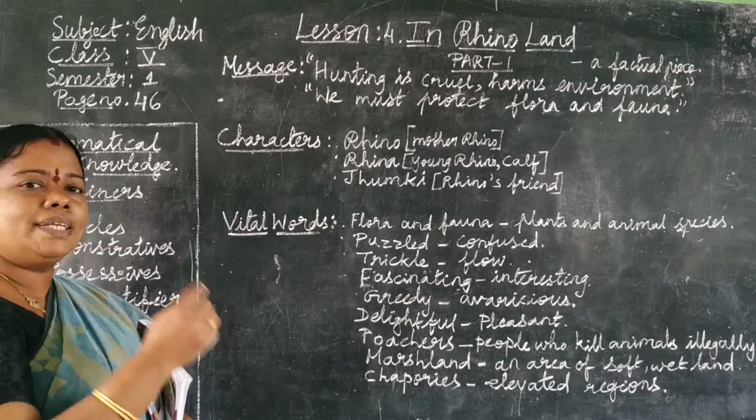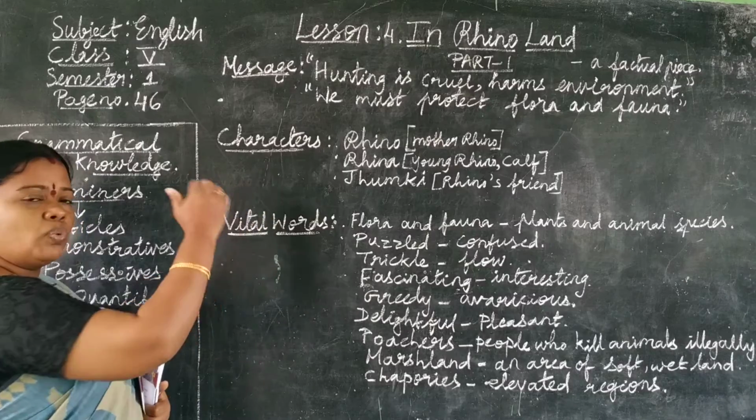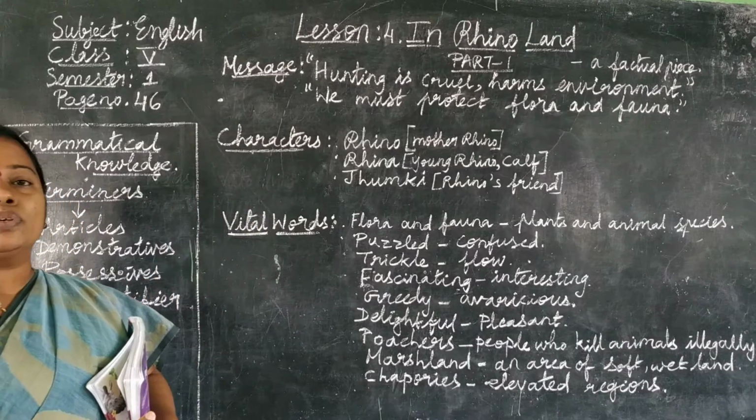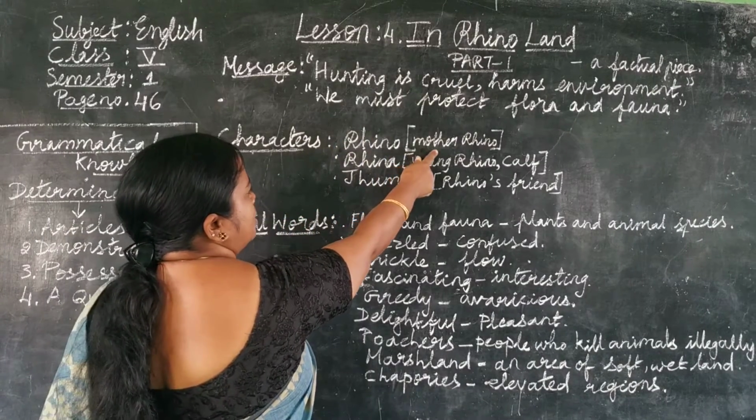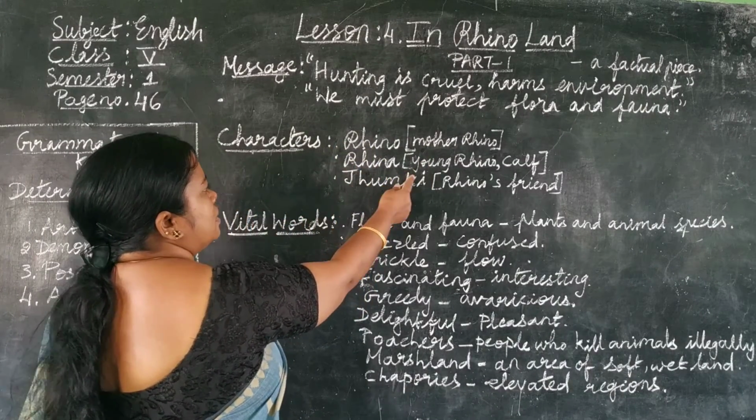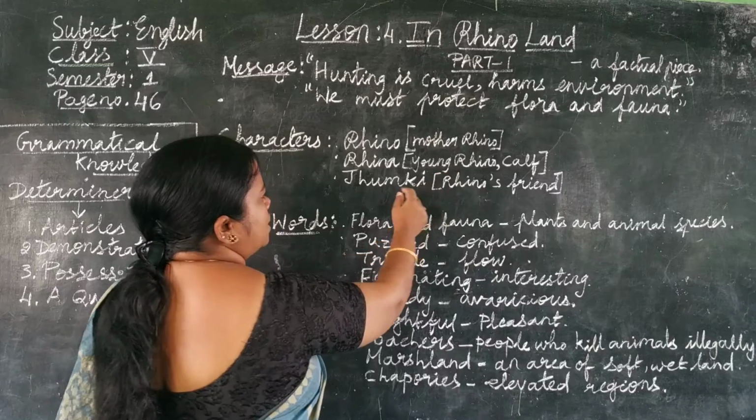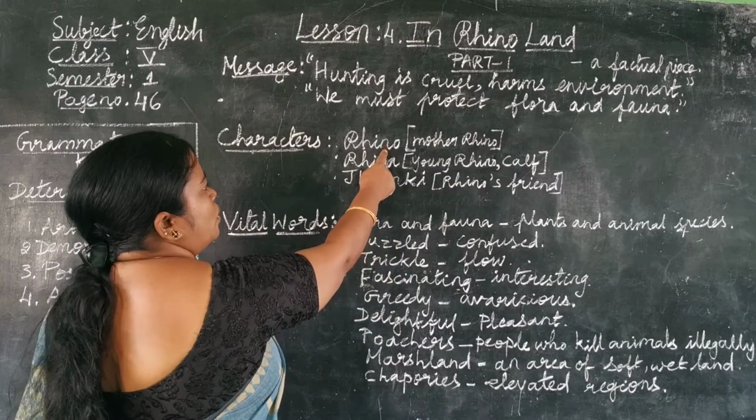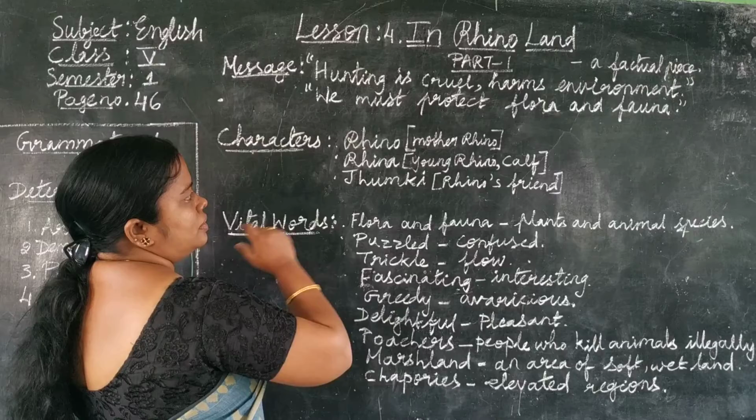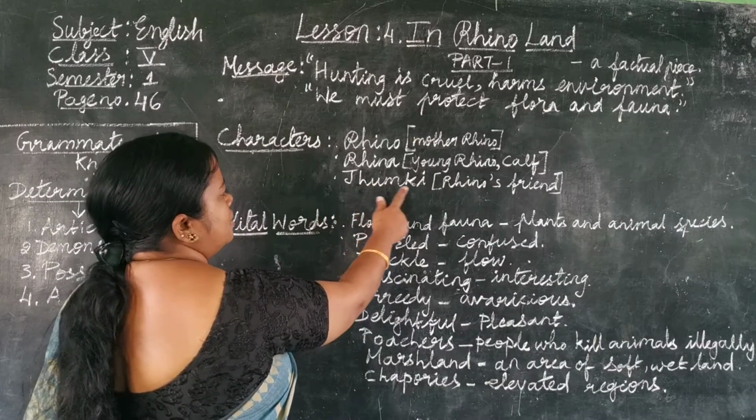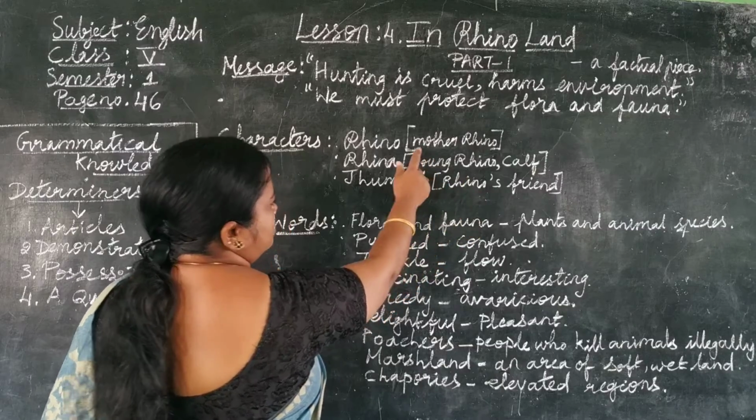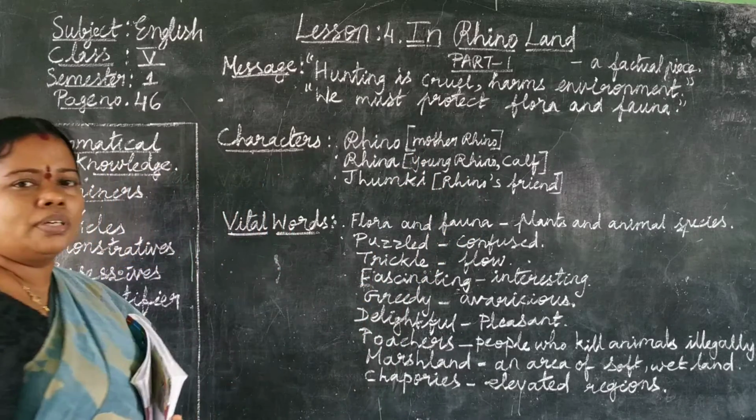And who are the main characters in this part 1 of the lesson? Rhino, the mother rhino. Rhina, a young rhino, that is the daughter of the rhino. Okay, calf. And Junki is the rhino's friend. Okay, one of the rhinoceros.